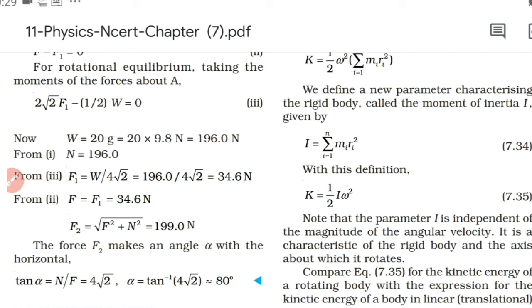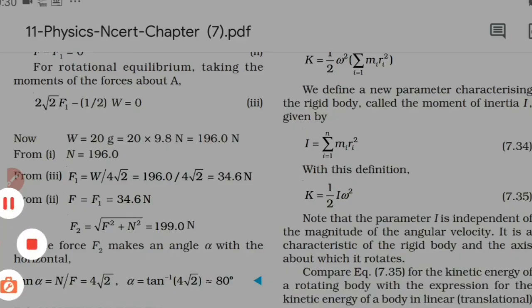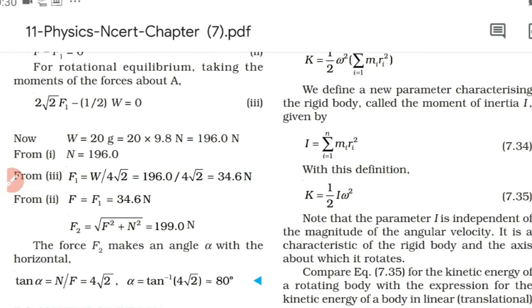And we get F1 as 34.6 Newton. If F1 is 34.6 Newton, we know F also is 34.6 Newton. So we got all the things. That means the normal reaction from the wall, F1, is 34.6 Newton. Now we got N and F also.